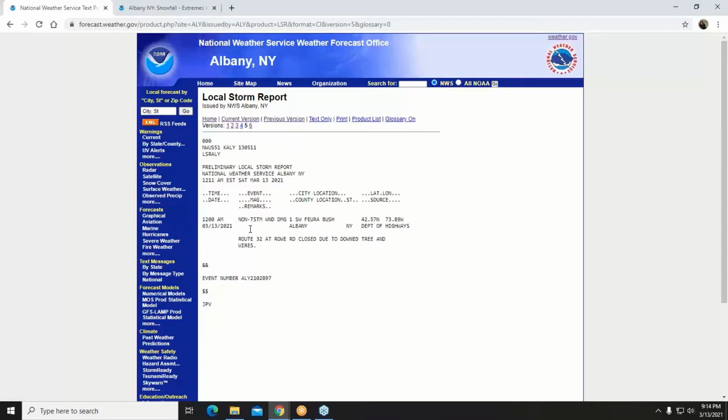So you can see the events where it says non-thunderstorm wind. That's usually from windy conditions. Maybe we have a cold front that came through and we had very strong winds behind it. So non-thunderstorm pretty much means any strong wind that led to damage that wasn't related to a thunderstorm, kind of how it sounds. So that's there if you need that information. And local storm reports are also issued, as I mentioned before, for flooding events. So if we received information that a certain road was closed due to flood waters, we would document that here in the local storm report.